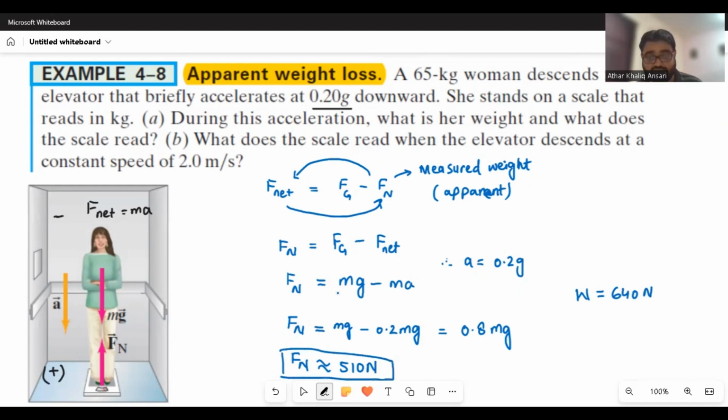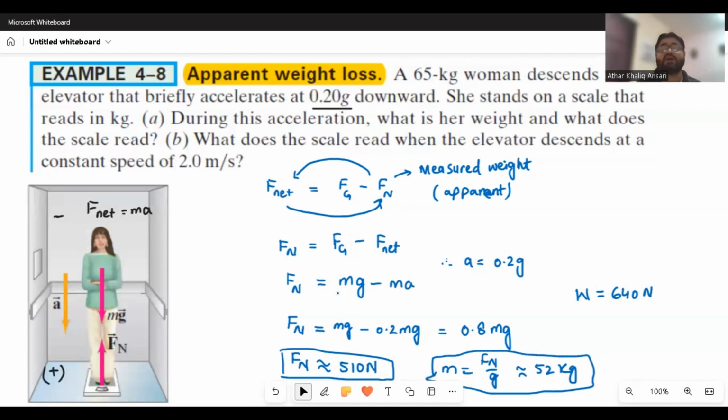And if you calculate the mass, mass m is equal to Fn over g, the gravity. That will be approximately 52 kilograms. So what we found here is that when this lady is moving downward in the elevator, her weight appears to be lesser than the actual weight.